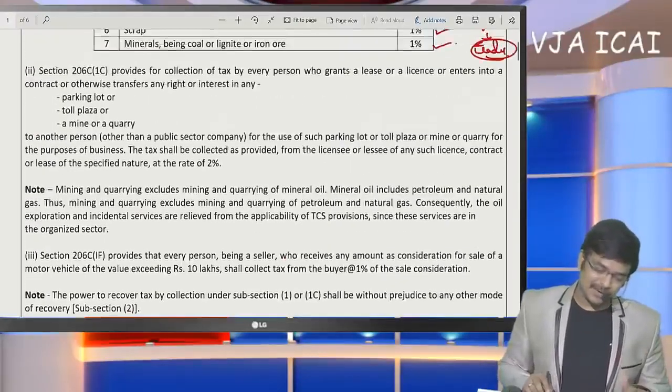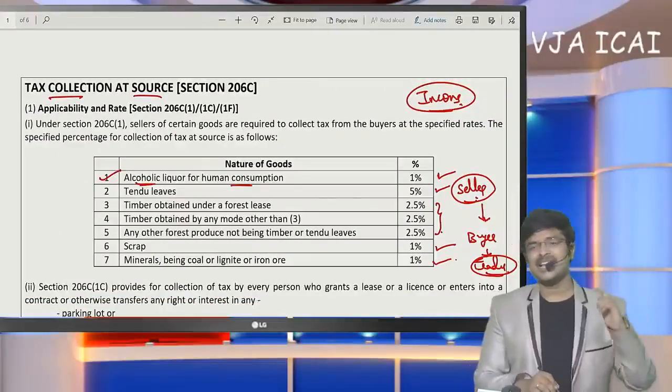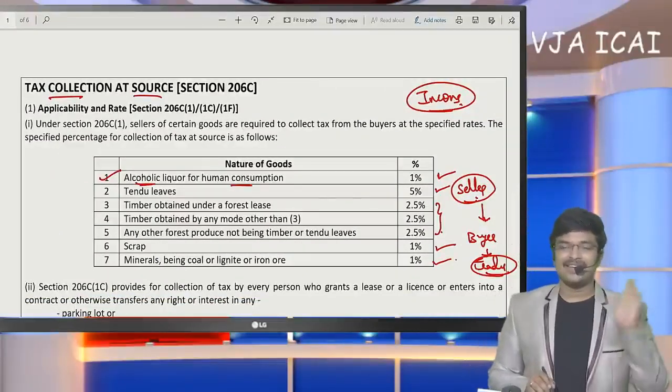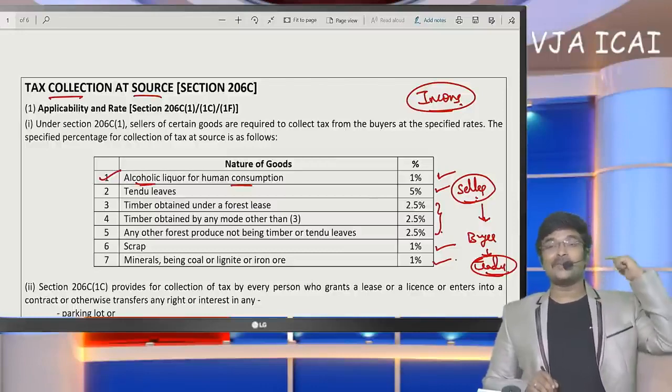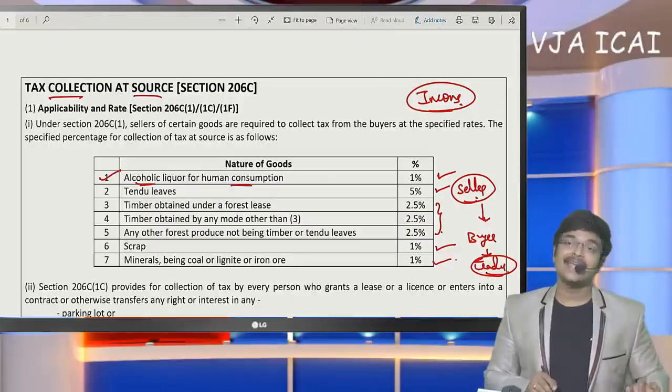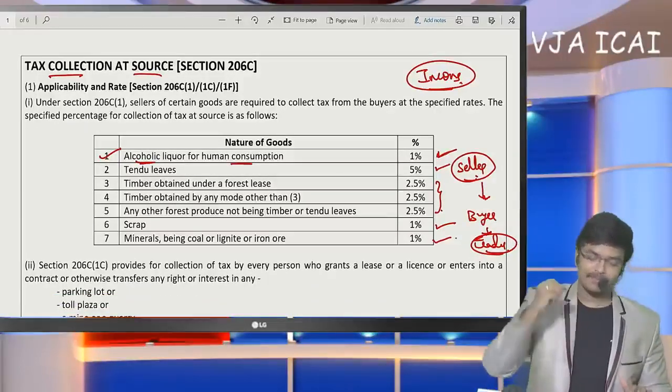Then such persons only. All the liquor shops practically sell to consumers. We need not collect TCS from the people who purchase such liquor. But these liquor shops, if they are going to make any purchase from the government, then TCS at the rate 1% will be collected from them. Okay.